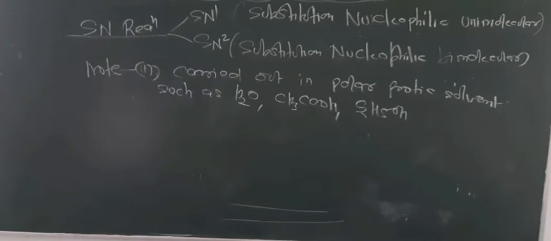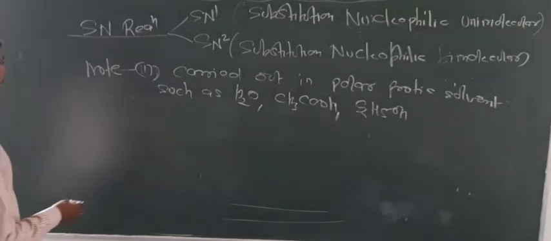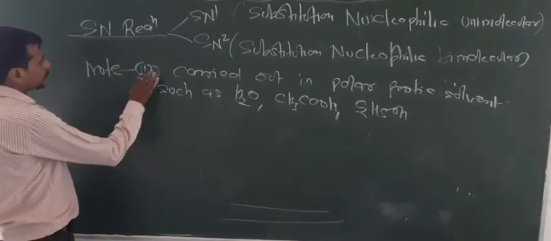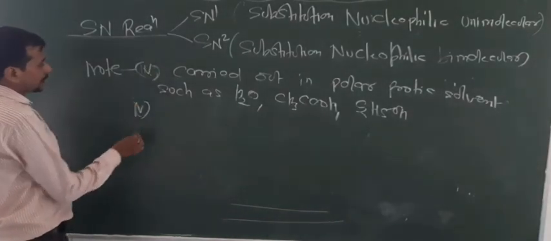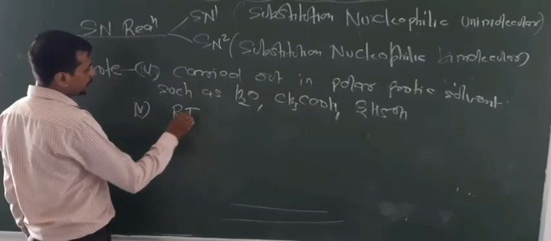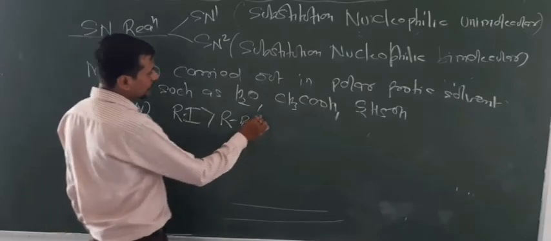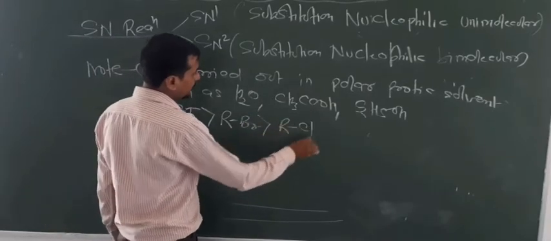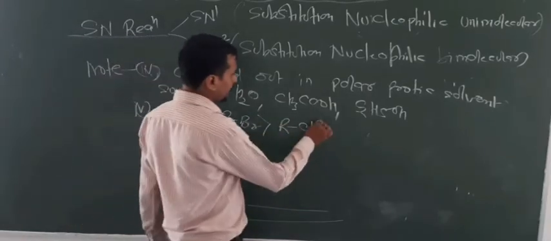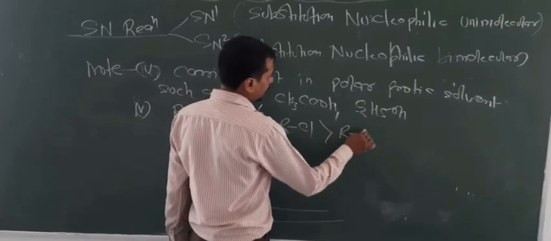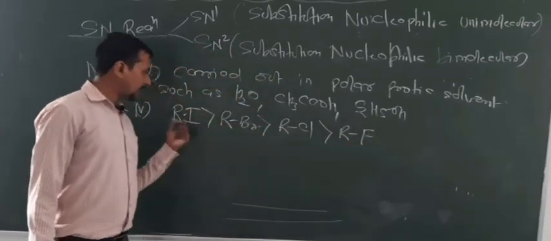Now some more points which you have to note down. Fifth point, the reactivity order of halide: RI is more reactive than RBr. This I also told you. The more the bond length, the more the reactivity, and this is due to the larger size of iodine.